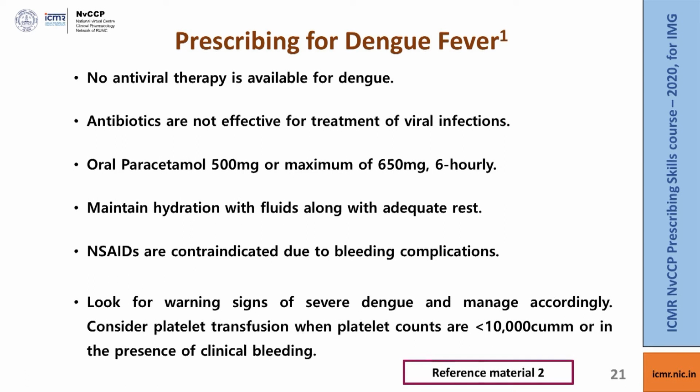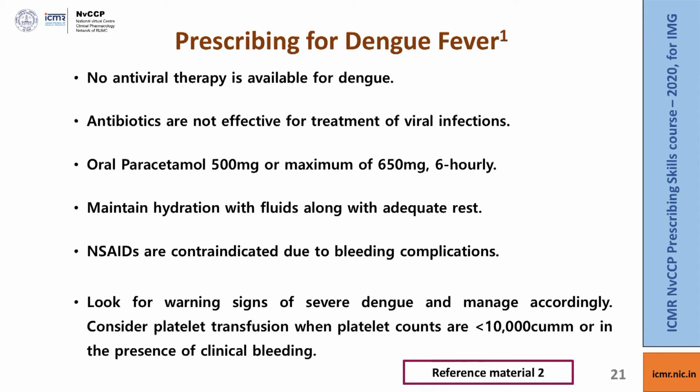For the ease of management, dengue fever is categorized into 3 types. The first type is dengue fever without any warning signs, and in these cases outpatient management with symptomatic therapy is enough. The second category is dengue fever with warning signs, where the patient may have persistent vomiting or abdominal pain. In these cases you need to admit the patient and give parenteral fluids. The third category is severe dengue, where there is already some organ involvement and there is evidence of plasma leakage. These patients again need admission and intensive therapy. You could read the reference material 2 for more details on how to administer parenteral fluids in dengue patients.